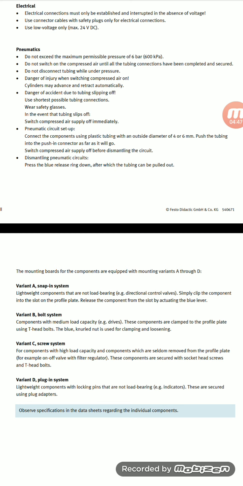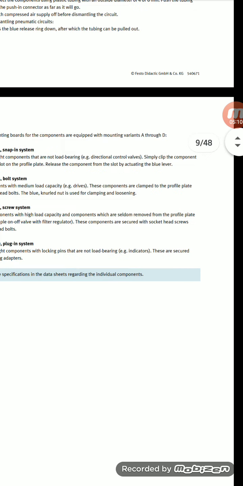So the blue lever, we already discussed in the last class, in the components of pneumatics and hydraulics. For these components of hydraulics, we have to interface some ports A, B, P and T. So some variations of the ports. These ports we have to use in this way.